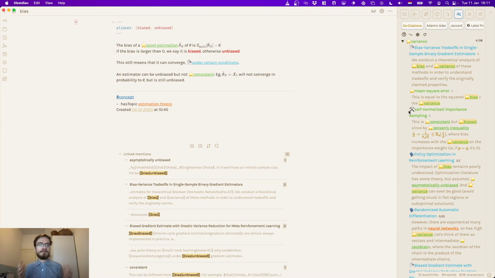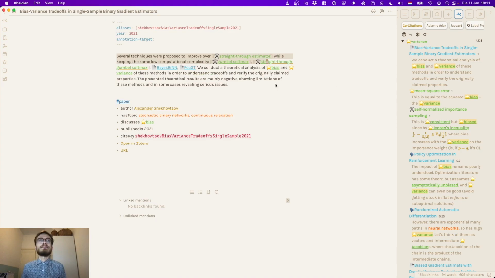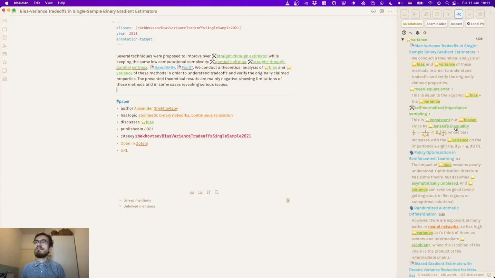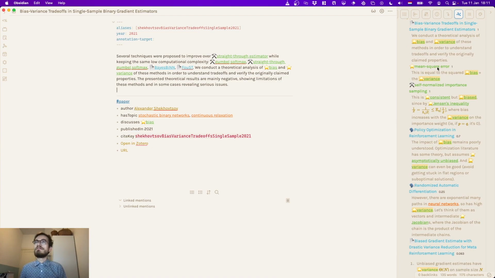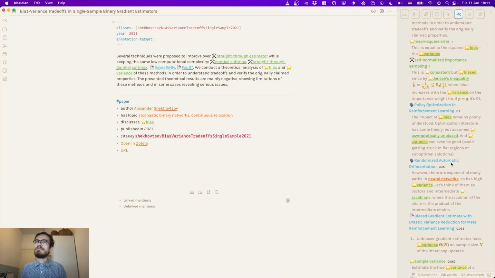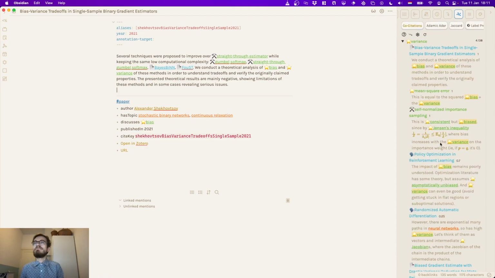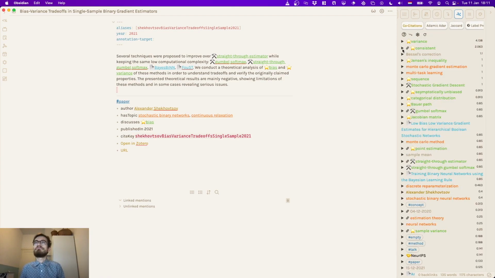And often you want to trade off bias and variance. So this is a very good similarity one. So we can see some papers where bias and variance are both discussed. For example, this is a paper about the bias-variance trade-off in some kind of context. And we can immediately look at that and see some details about what specific context this is in, or learn about how the mean square error is related, or whatever. You can look at all kinds of different papers that discuss the bias-variance trade-off.